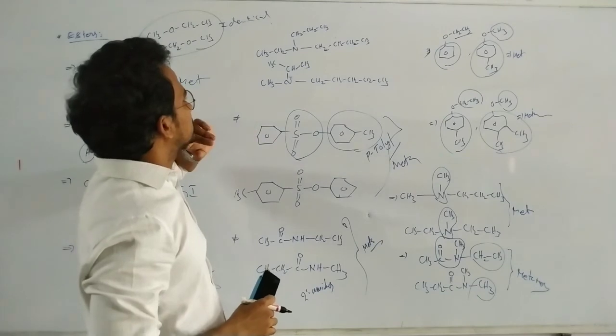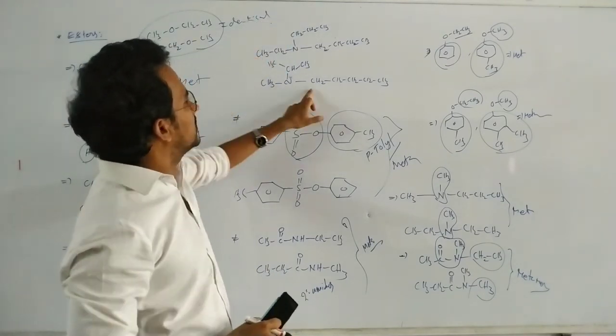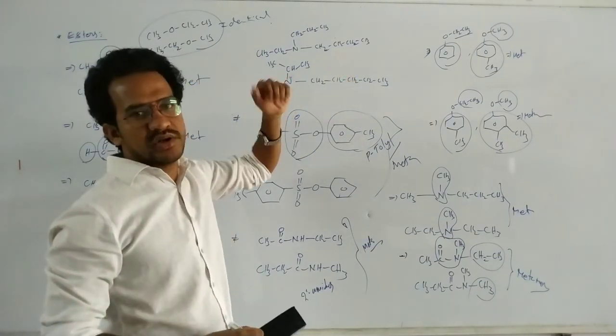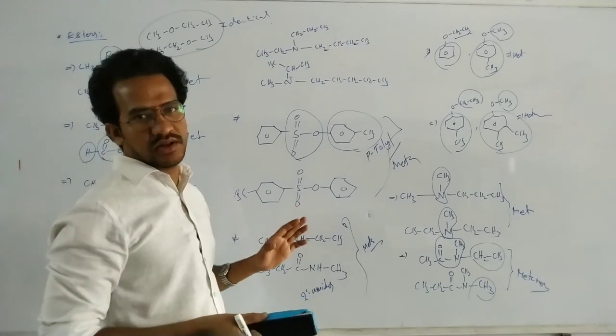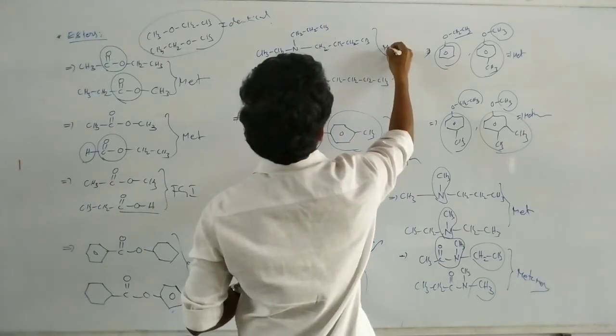Okay, different nature of alkyls. Here propyl, isopropyl, ethyl, methyl. Here pentyl, here butyl. So from one compound to the other compound, completely different nature of alkyl. So we can consider these as metamers.